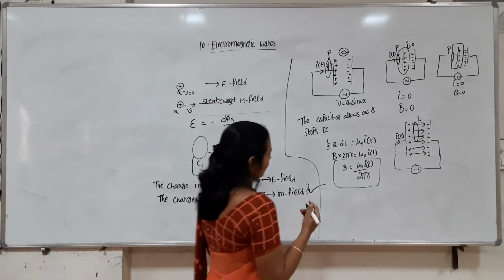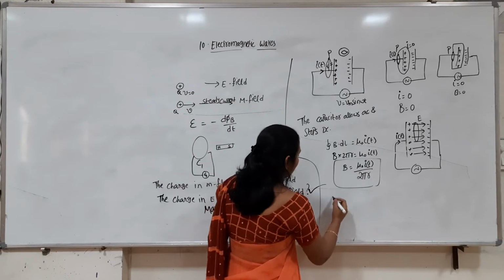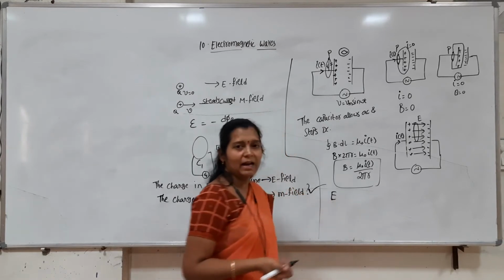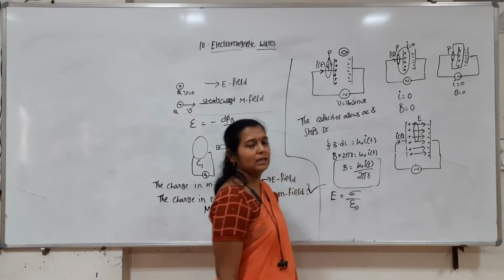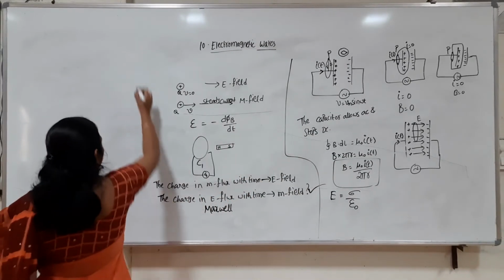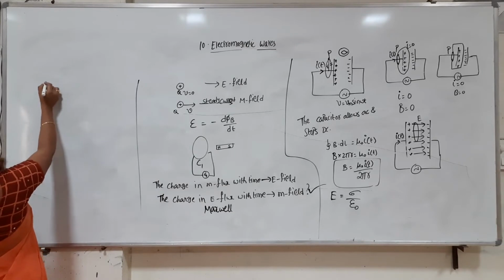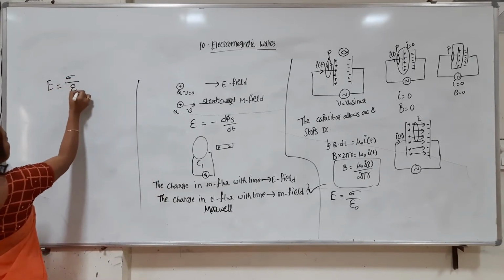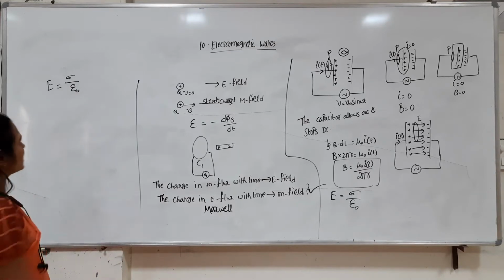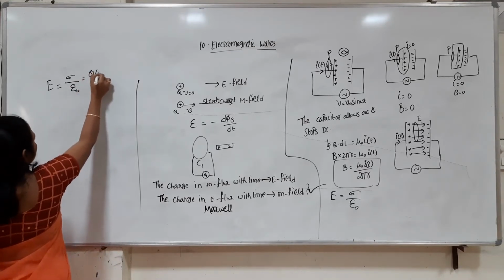As we all know, the electric field due to a parallel plate capacitor, E is equal to sigma by epsilon naught. Sigma is nothing but the surface charge density, charge per unit area.